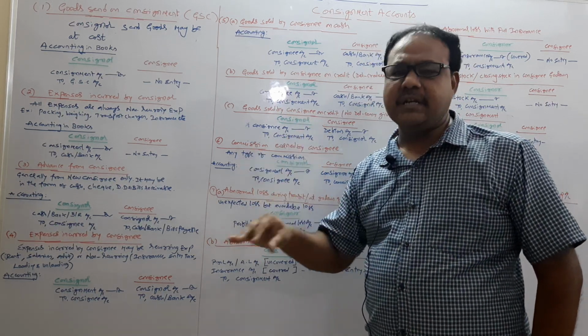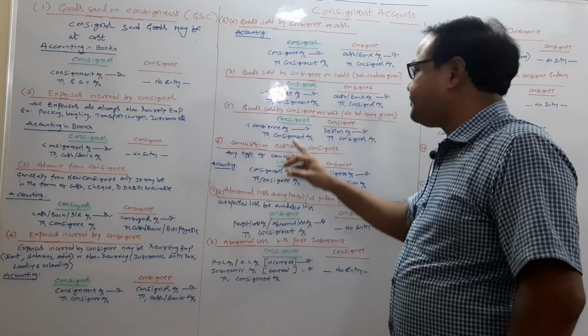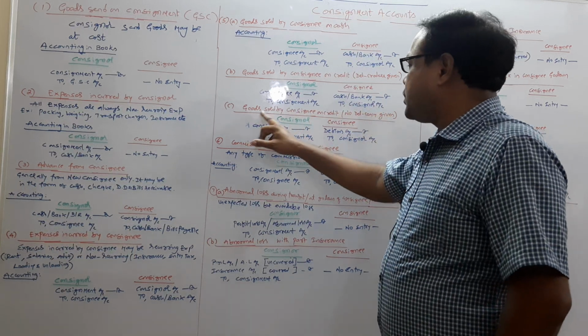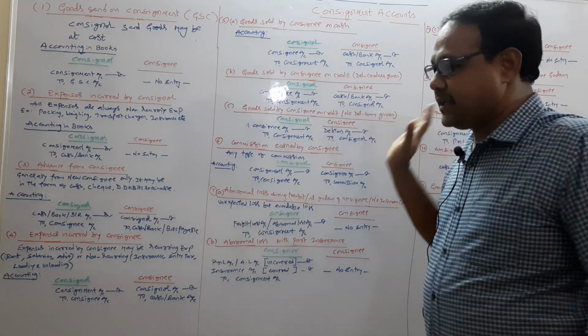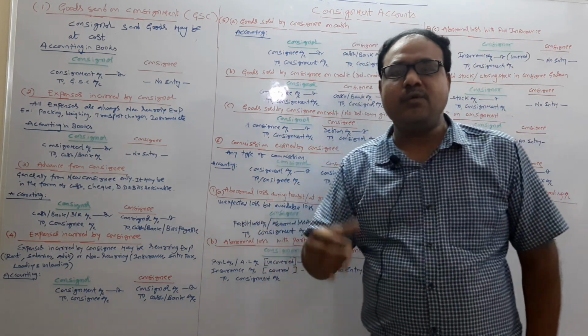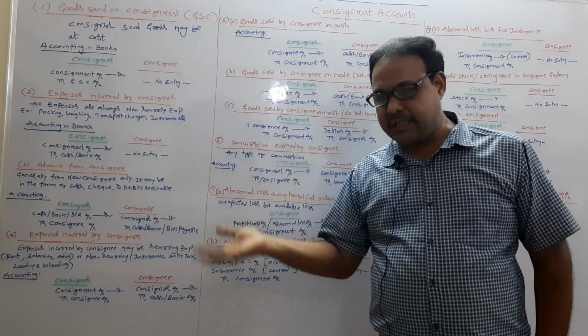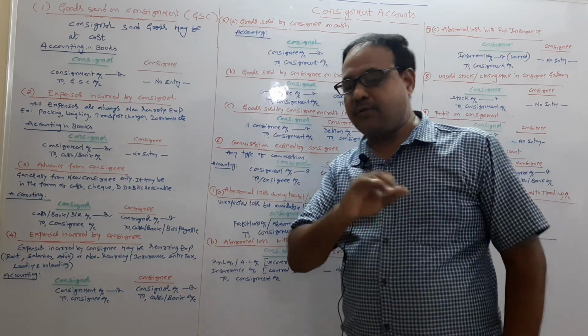The given commission, that's your responsibility to collect that. Next one, goods sold by consignee on credit, no delegatory commission is given. So delegatory commission is not given. Whose responsibility is the collection? The collection responsibility is on the consignor only.